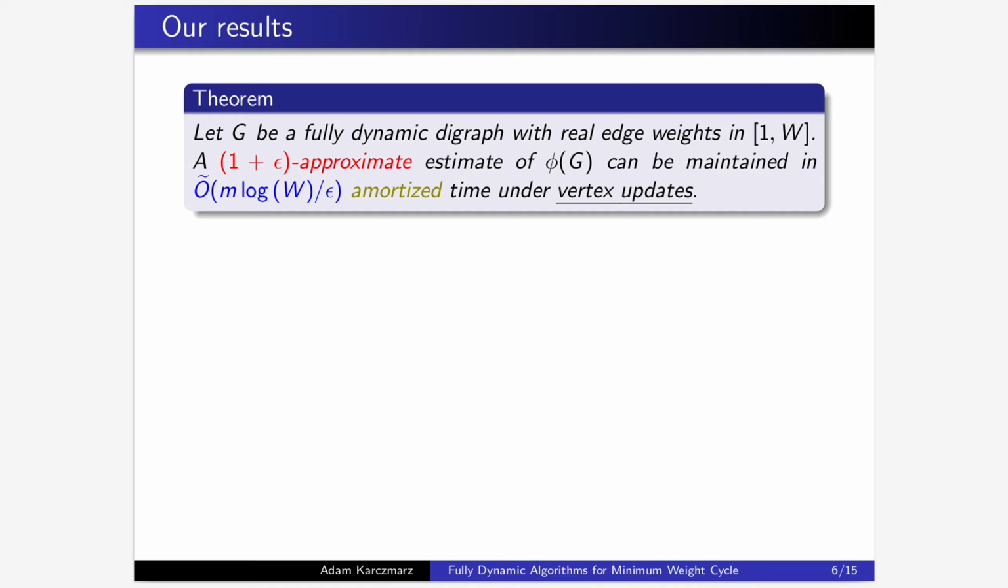Namely, our first result is a fully dynamic algorithm maintaining a 1 plus epsilon approximate estimate of the minimum weight of a cycle in roughly order m log W over epsilon amortized time per update. Here we assume that the weights are real numbers between 1 and W. Note that for a small constant epsilon and sparse graphs, the amortized update time is near linear in n, which is in sharp contrast with the quadratic conditional lower bounds for diameter and radius.